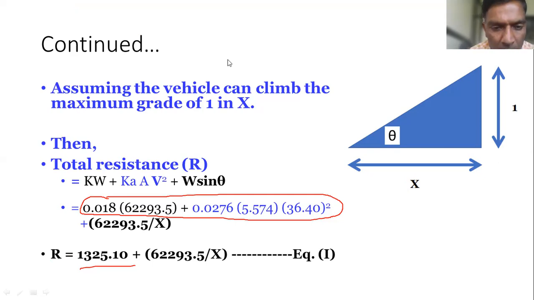Shreyash, calculate and tell me whether this value 1325.10 is correct. Yes, sir, calculating. Sachin Shirsagar, calculate. Yes, sir, it is correct. But everybody should calculate. That is required.